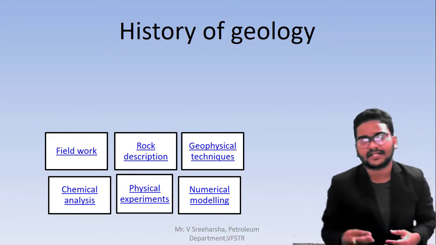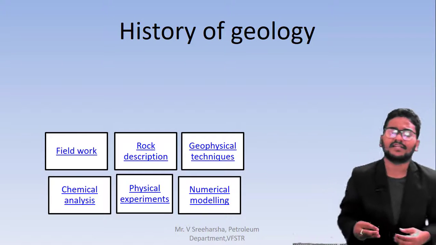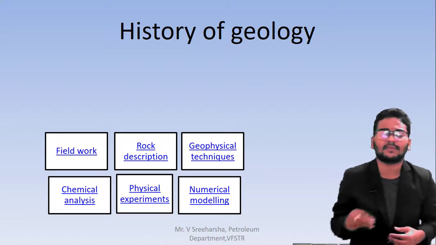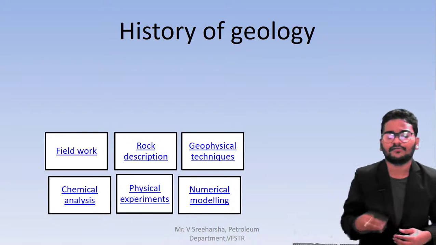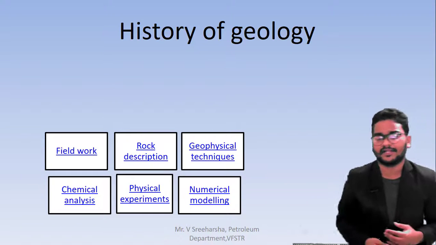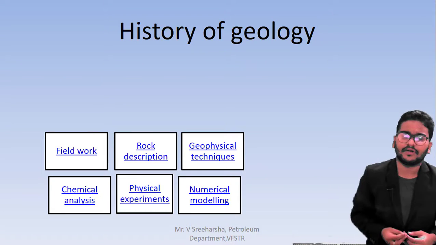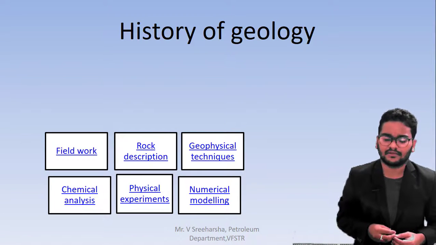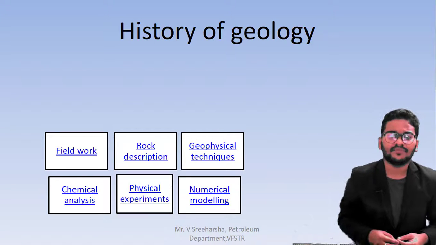Next, geophysical techniques. These mean you can use a seismic survey, a magnetic survey, or a gravity survey. These are the types of surveys you use to detect different zones or layers which were formed in earlier ages. Next, chemical analysis. We take one rock and use a chemical to decompose it.